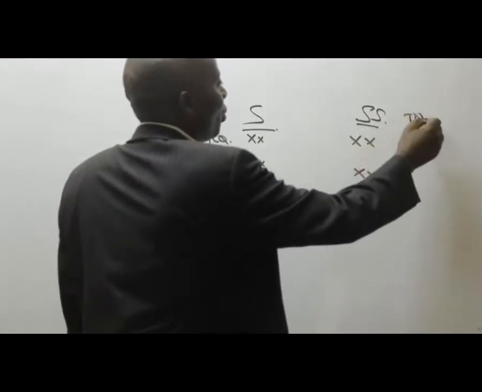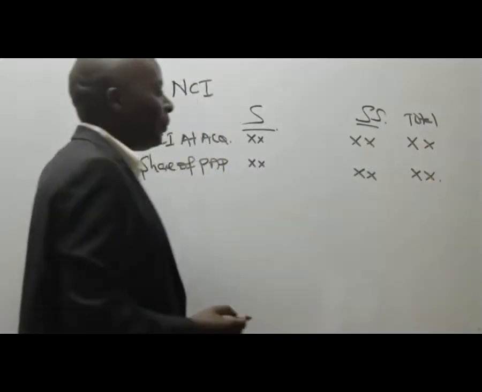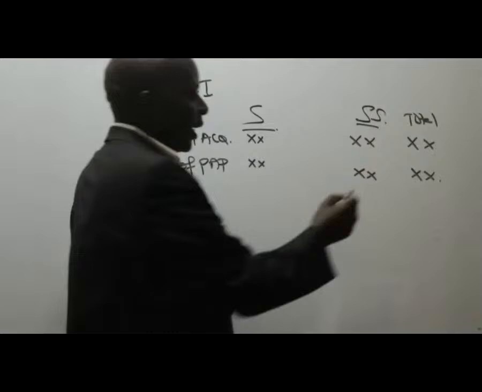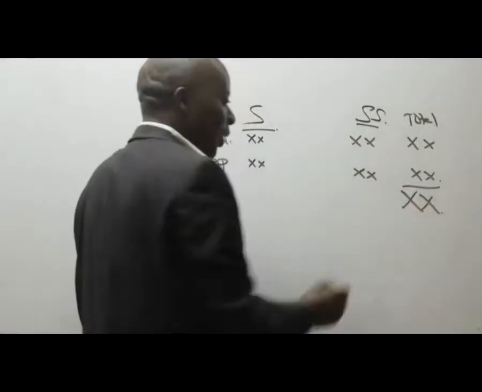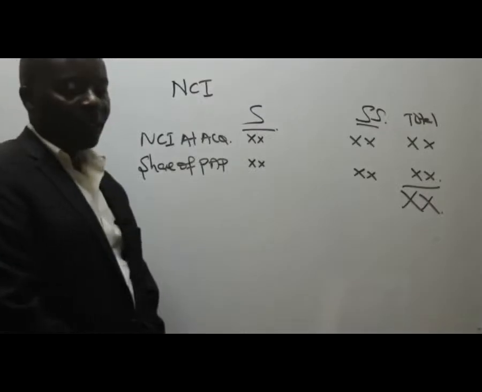Then you give me the totals here, and then you give me the total there. I've taught you how to calculate these things severally. Let me see whether anybody will be able to get this metrics here.